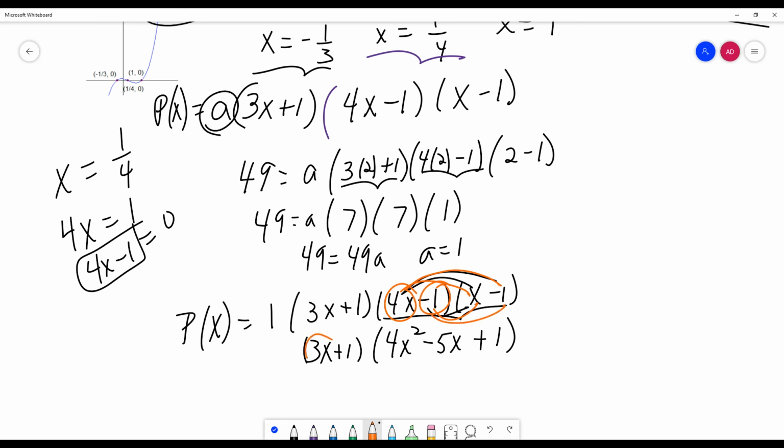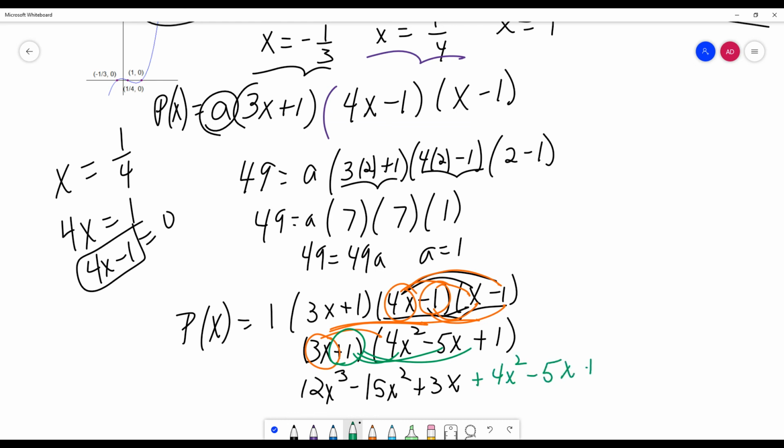Now over here, I have to take 3x and distribute it through, and I get 12x cubed minus 15x squared plus 3x. Now do this one down here. Send it on in. I get plus 4x squared minus 5x plus 1.